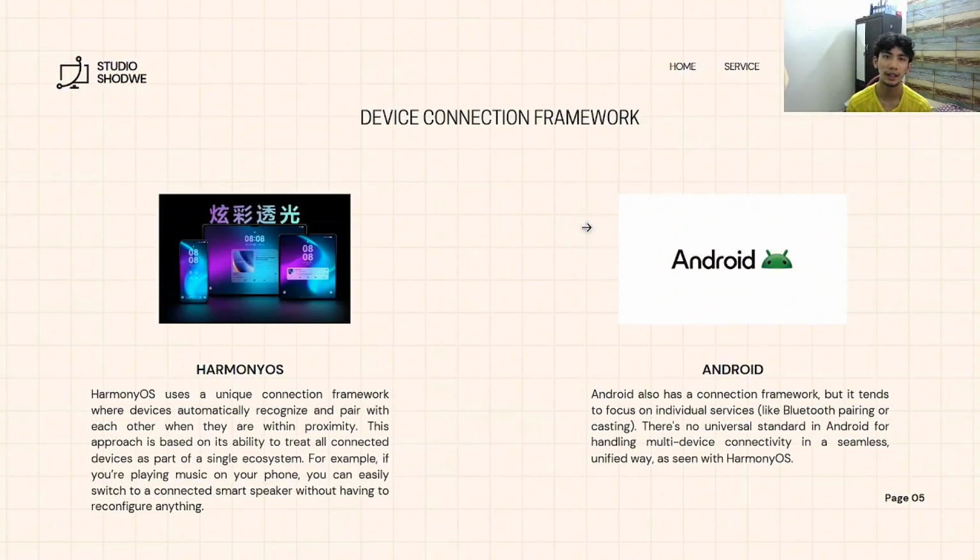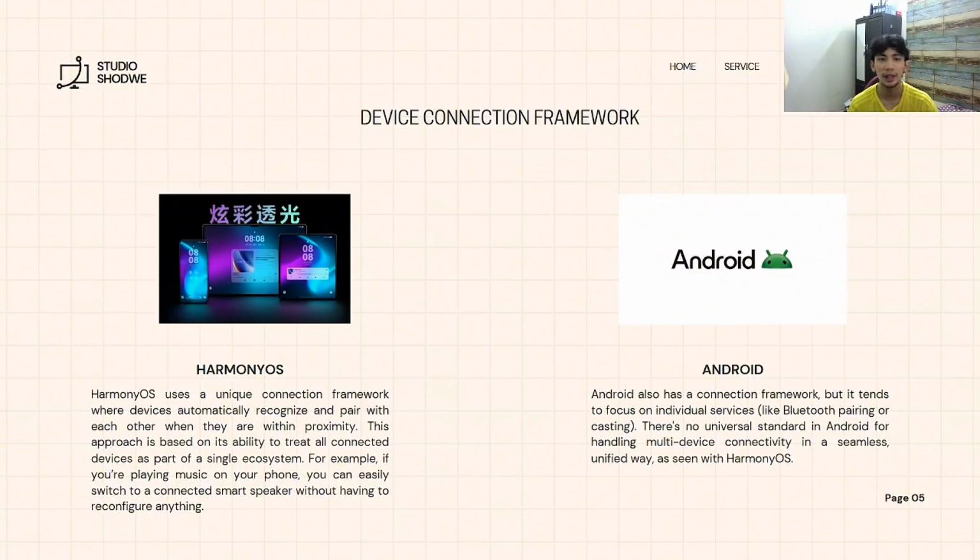Next is the device connection framework. First, Harmony OS uses a unique connection framework where devices automatically recognize and pair with each other when they are within proximity. This approach is based on its ability to treat all connected devices as part of a single ecosystem.